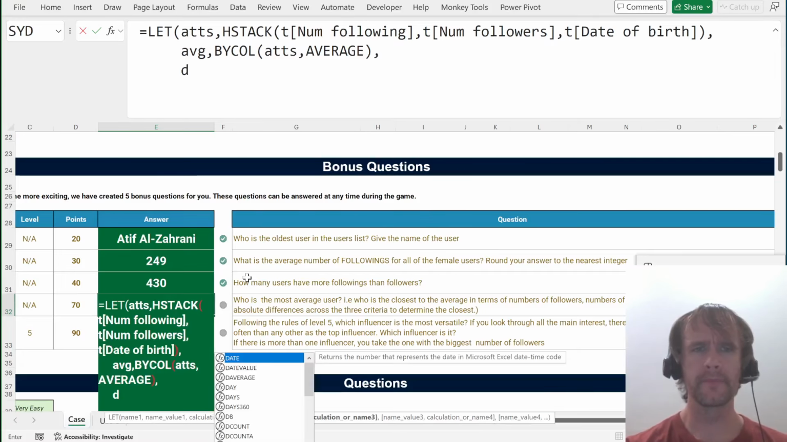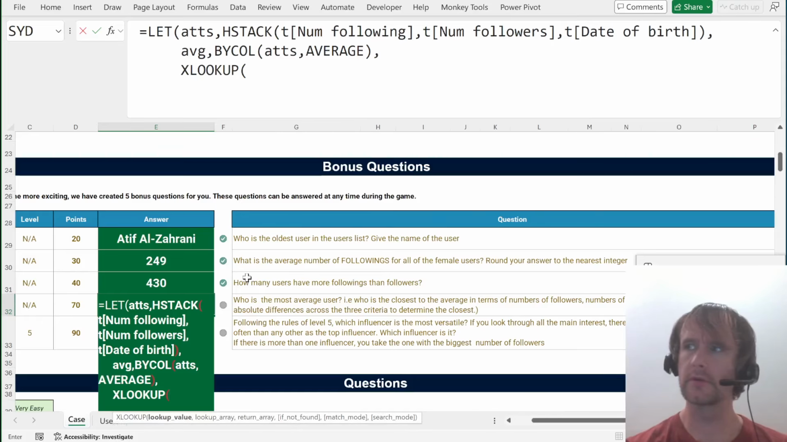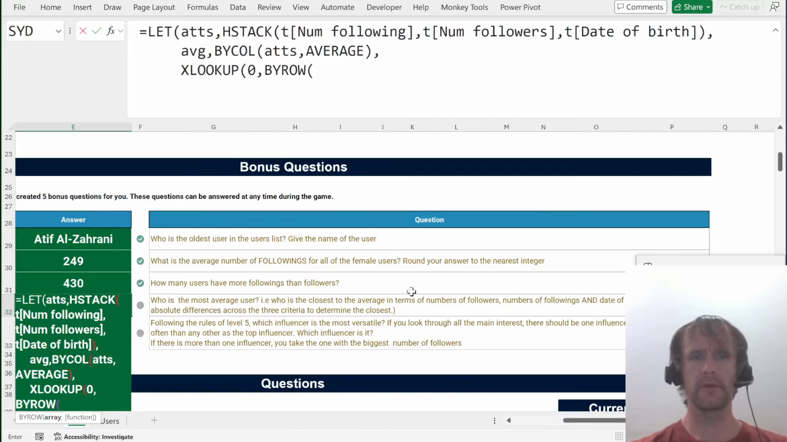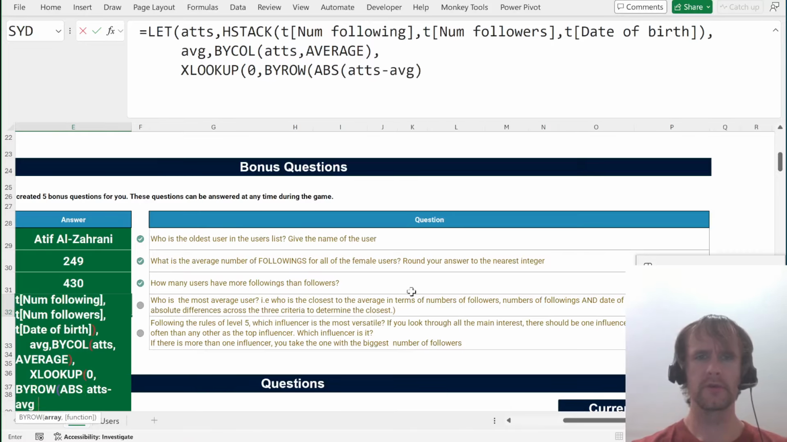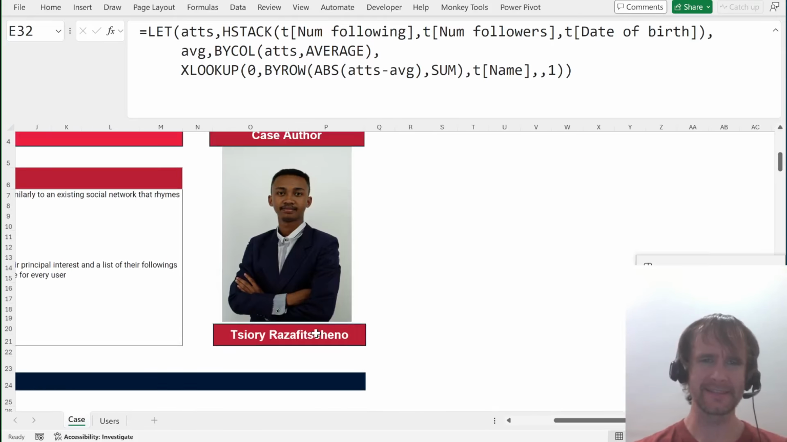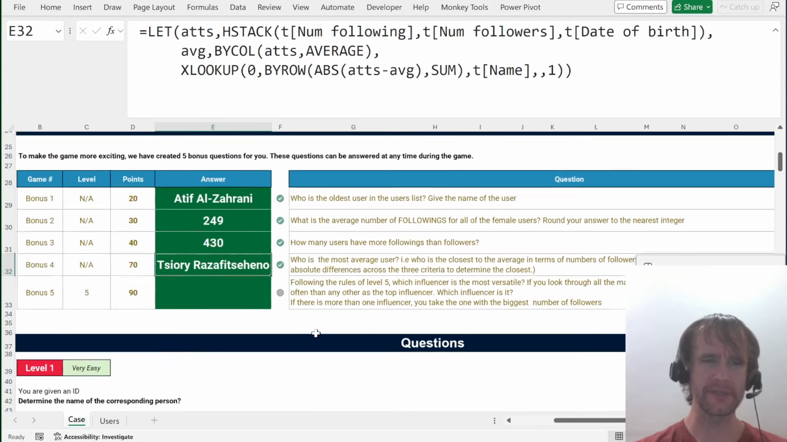Then I'm going to XLOOKUP 0 in, sorry, what was it? Use the sum of absolute differences. Okay, so in by row, absolute value of attributes minus average, sum, returning from T name. You go with the name. Exact match or next larger item. Cool. I guess this is a joke that Tsiory decided he himself is the most average person.